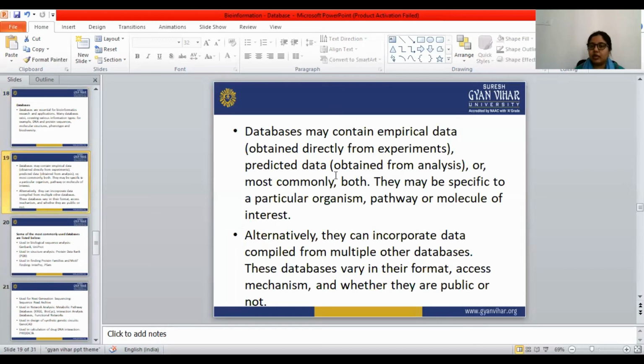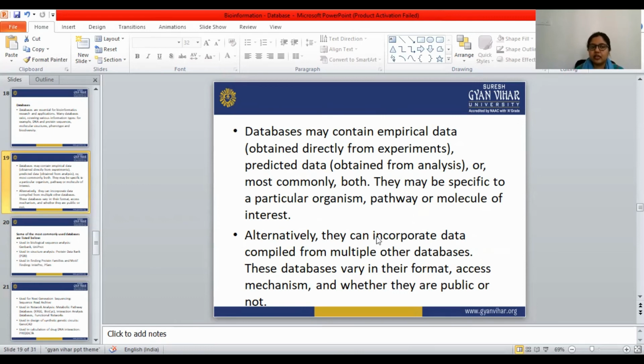They may be specific to particular organisms, pathways, or molecules of interest. So databases may contain empirical data, which we get from experiments, and predicted data, which we get from analysis. They may be specific to particular organisms, pathways, or molecules of interest.